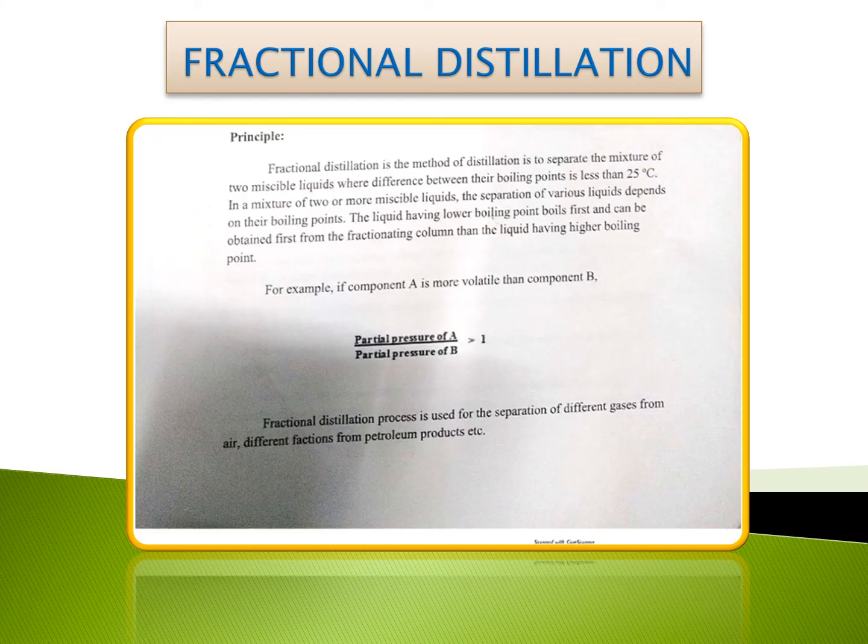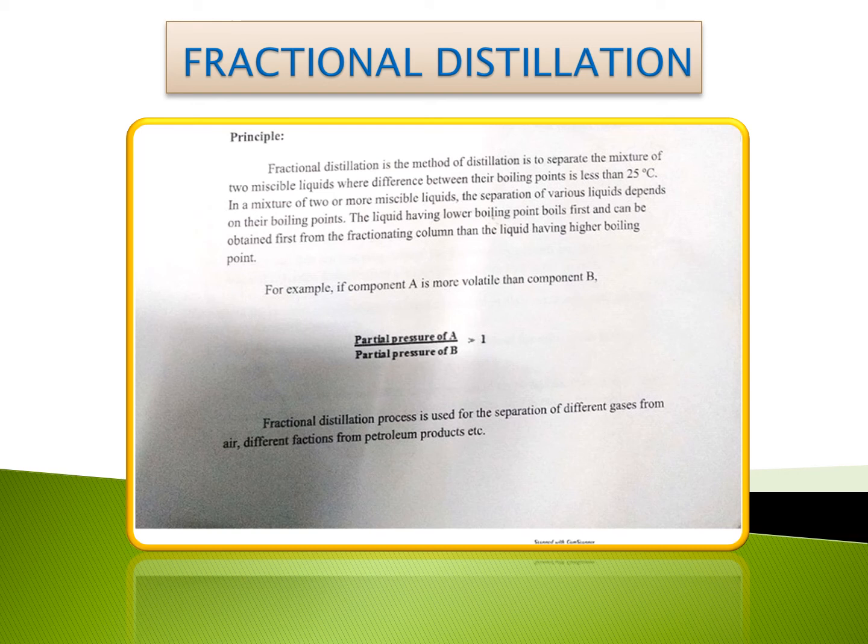Fractional distillation. Fractional distillation is the method of separating a mixture of two miscible liquids where the difference between their boiling points is less than 25 degrees Celsius. In a mixture of two or more miscible liquids, the separation of the various liquids depends on their boiling points.